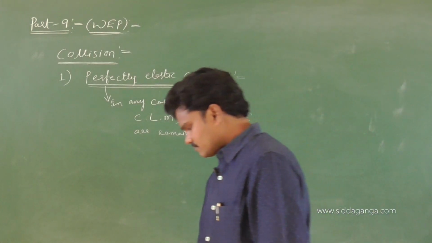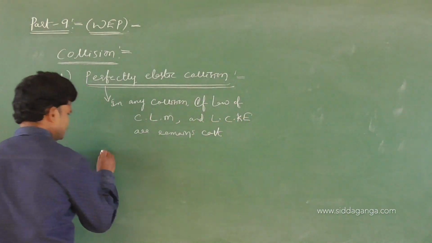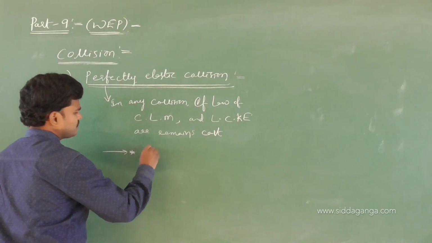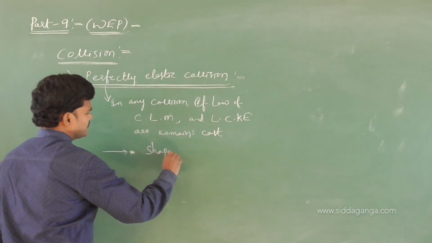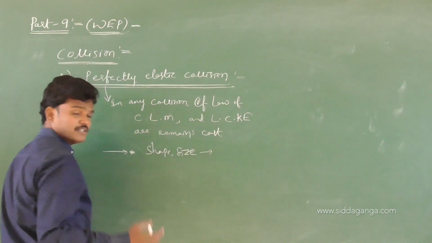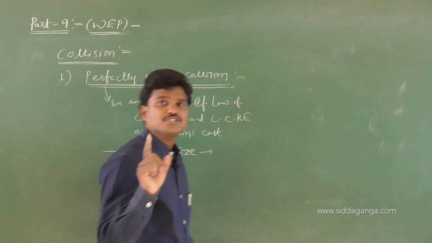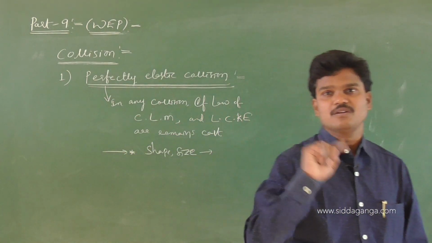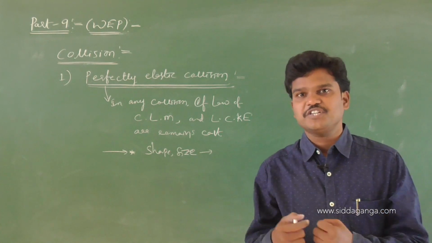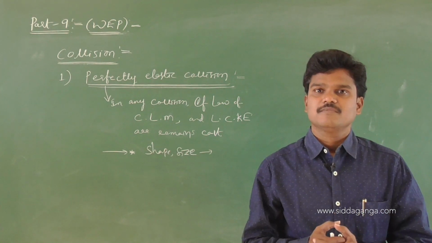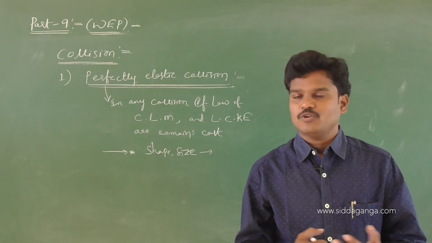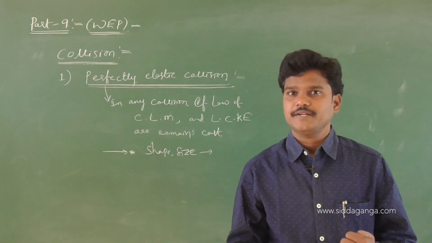And see, in this collision, the shape and size of the bodies do not change after the collision. Means after the collision, if the two particles hit each other, the bodies regain their shape and size.